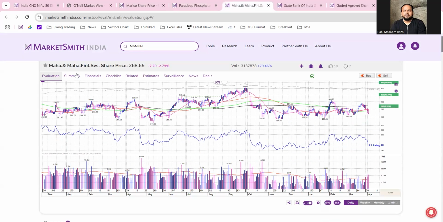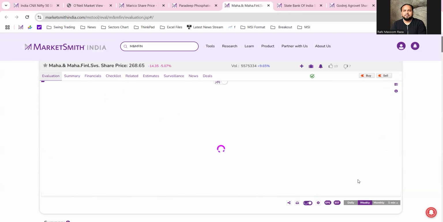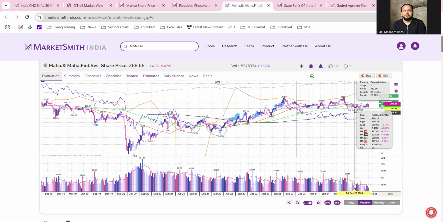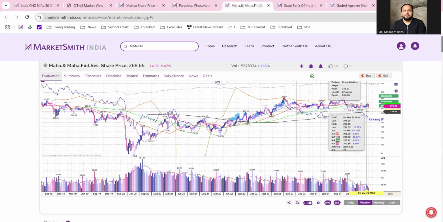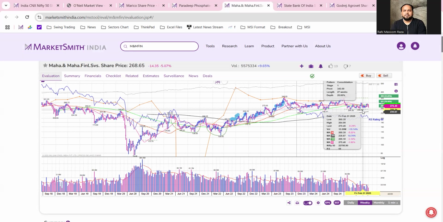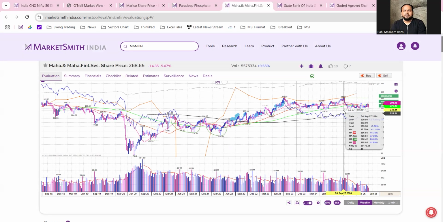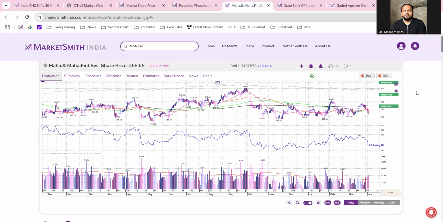Like Mahindra and Mahindra Financial Services. If you look at the weekly chart of this, it is trading in a consolidation-based pattern, and it is still not out of the woods. It is trading with resistance, or with a flat trend, we can say. But the overall pattern is consolidation, it has been in the consolidation phase for the past 5 to 6 months. So let's see how the chart and the price action improve.